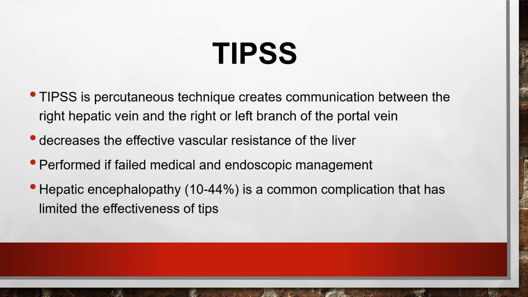So TIPS procedure, transjugular intrahepatic portosystemic shunting. TIPS is a percutaneous technique. There is a connection between the right hepatic vein and the right or left branch of the portal vein, which decreases the resistance inside the liver. And when the medical management and the endoscopic management are failing, we should do the TIPS.